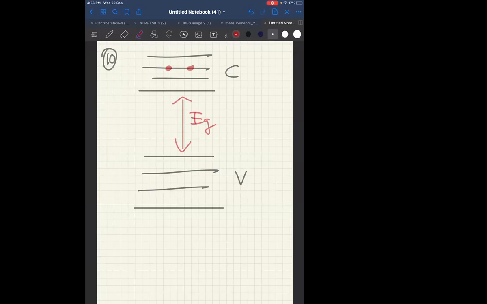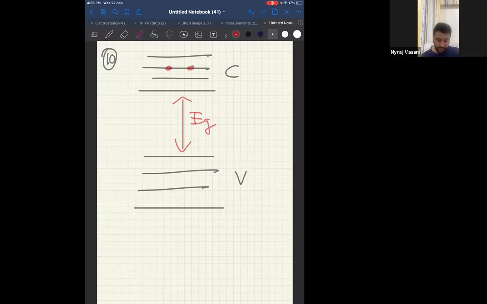Actually, it should be exactly the opposite, but okay. Make a note, the filled circle should be holes and the empty circle should be electrons, or filled circle electrons also is fine.